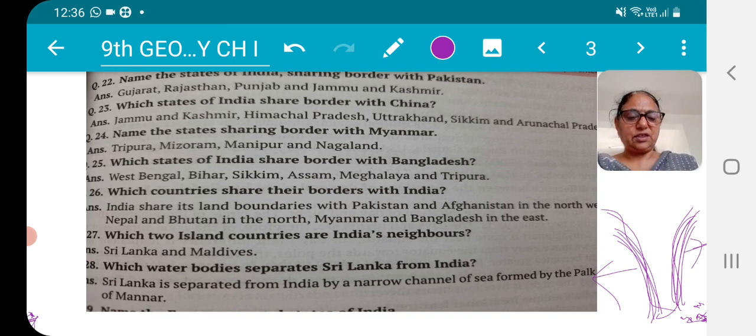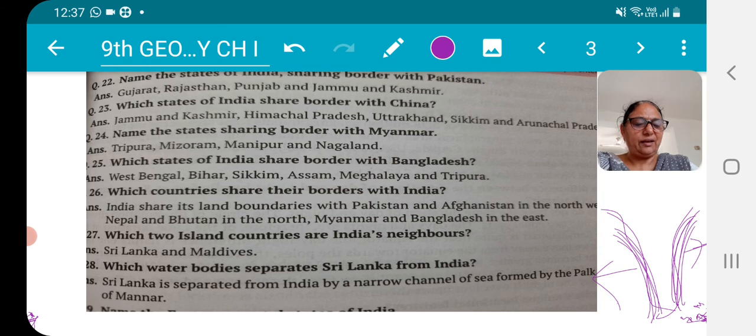Right. My next question is, name the states through which the Tropic of Cancer passes. I had made you do this question on the map also, child. You have to take care, very, very important. 1, 2, 3, 4, 5, 6, 7 states are there. Don't forget, 7 to 8 states are there. Okay, you have to take care. Name the place situated on 3 sides, that also we have done on the map.